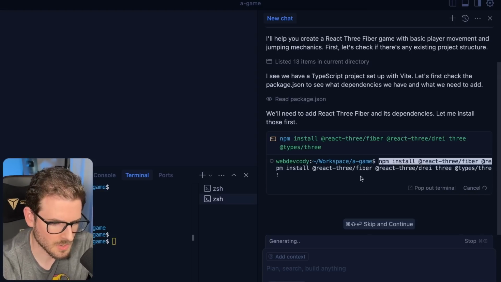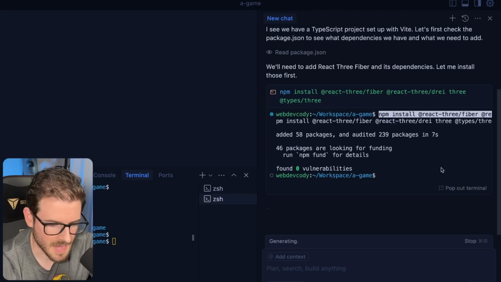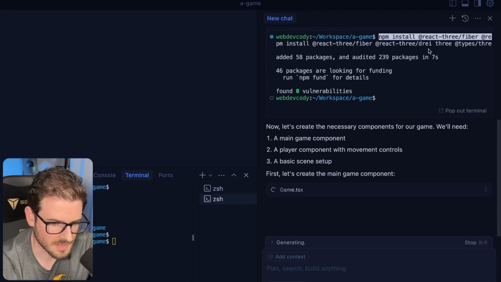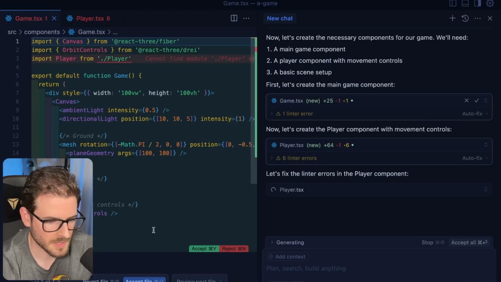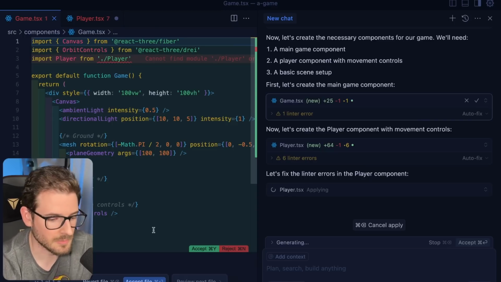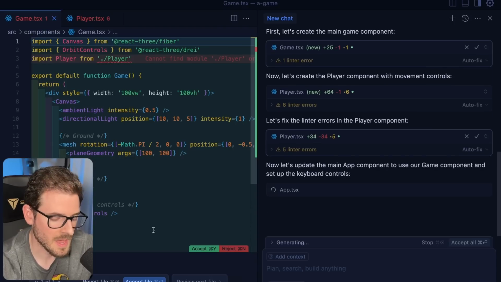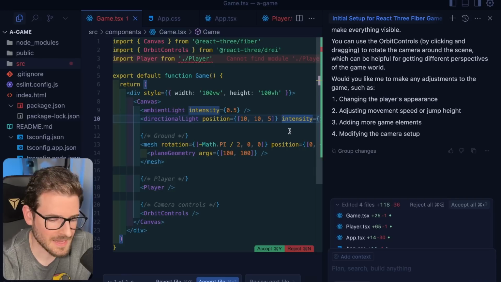So it's going to npm install React Three Fiber. It looks like some packages too. I think Drei is a helper package in React Three Fiber. So it's going to take a little bit of time. It has to create these different files and hook them together. And then it finds lint errors, and then it has to re-prompt and fix the lint errors. I don't know if I have any more fast credits. Maybe that's why it takes so long, but okay, let me just accept this.